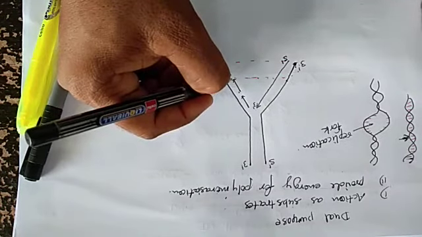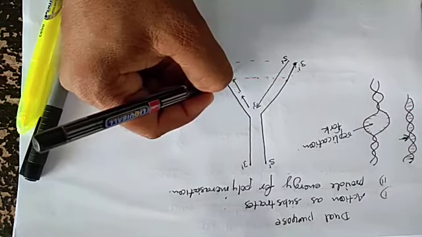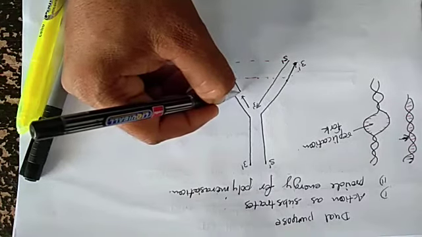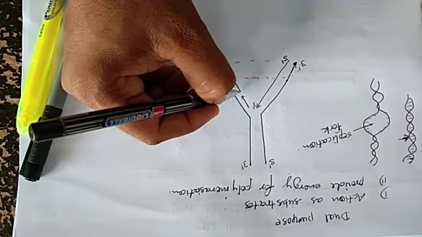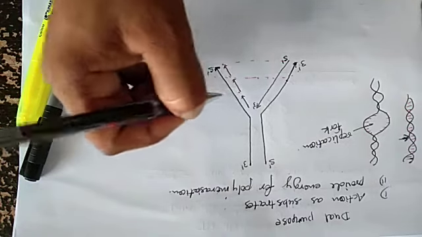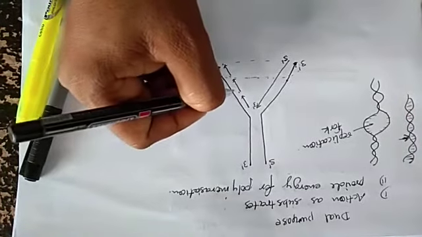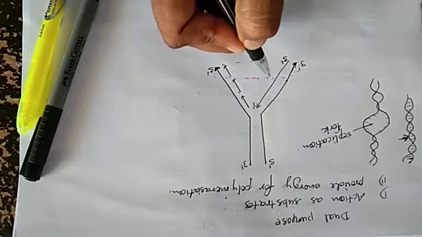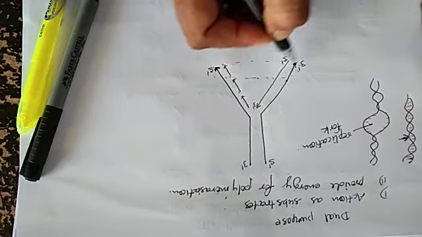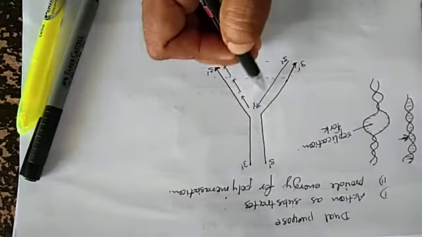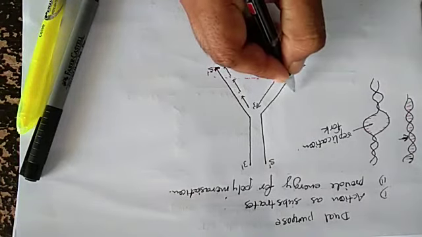So it is a segment, because it is not continuous, it starts at a new place. So on one side, because it forms only 5 prime to 3 prime, that is complementary to the 3 to 5 prime strand.